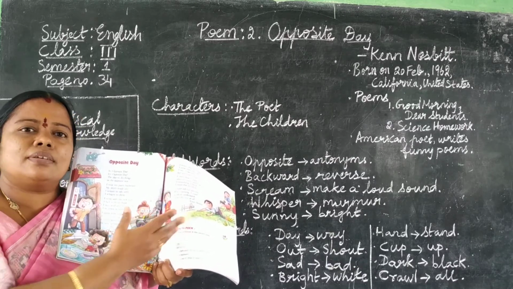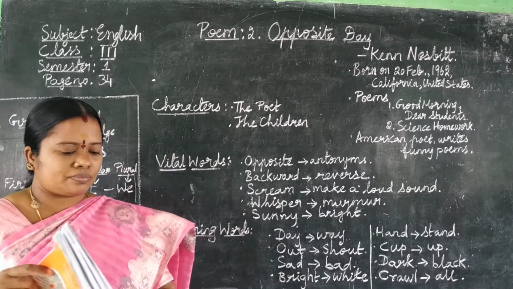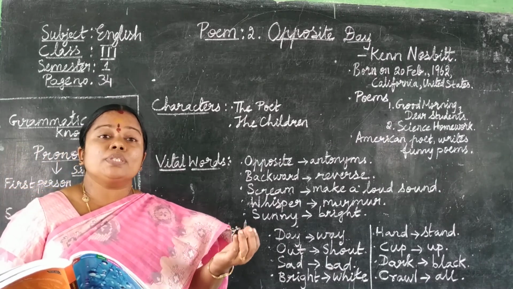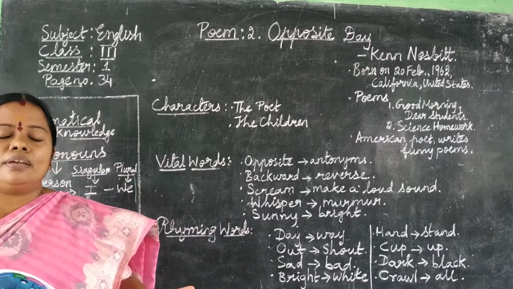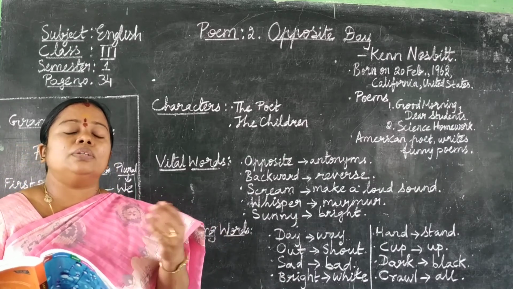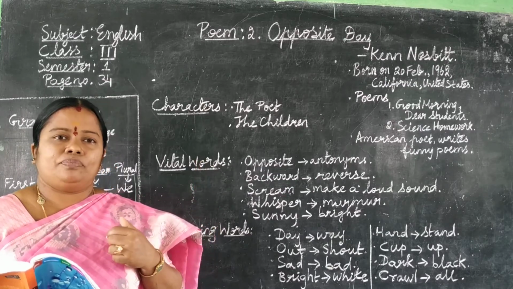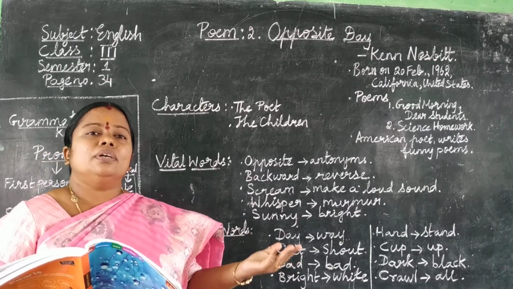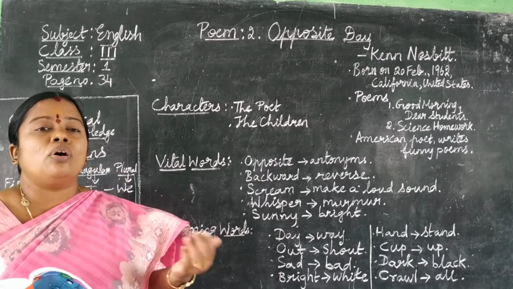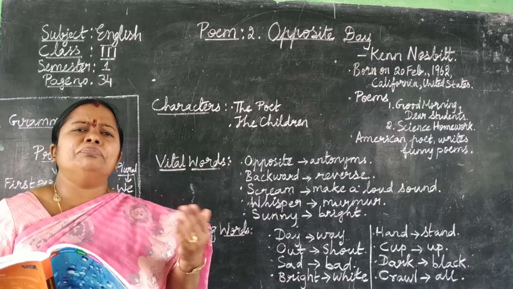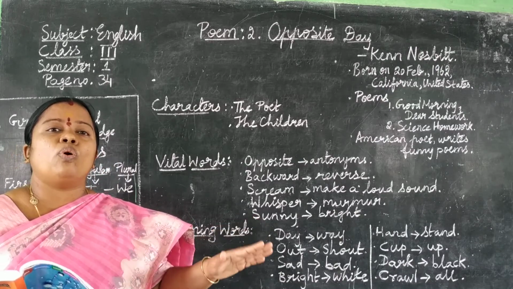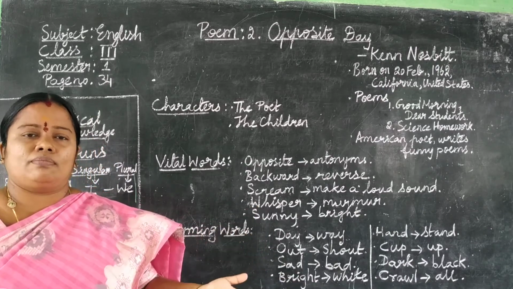Okay, you can see in these pictures. See the poem, children. It's opposite day. So whatever we grown-ups do, all the work we do, we do in a correct way. And what about the children? They sometimes make mistakes. They do an action in a wrong way. They don't do it deliberately, children. They are small, so they don't know what is right and what is wrong.